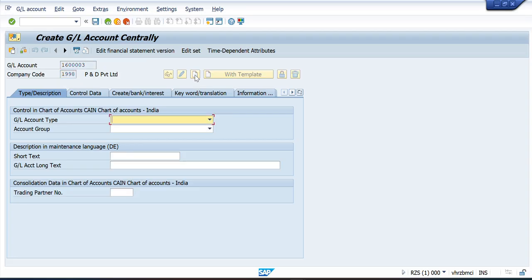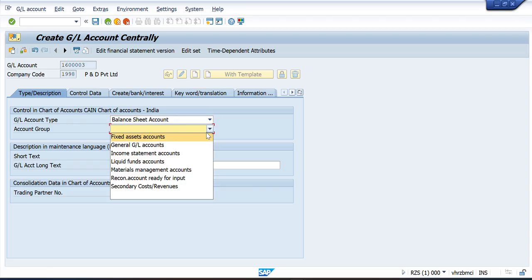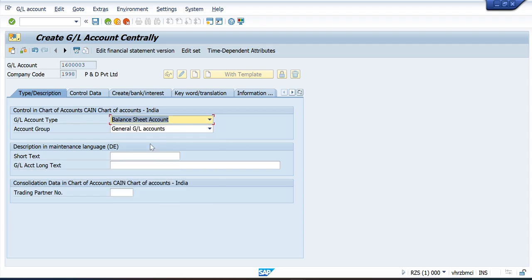Click here and fill in what kind of GL account type you want to create. You can fill it as per your requirement, but I am going to fill balance sheet account, and then the account group. I am going to fill general GL account, because this is a training video.